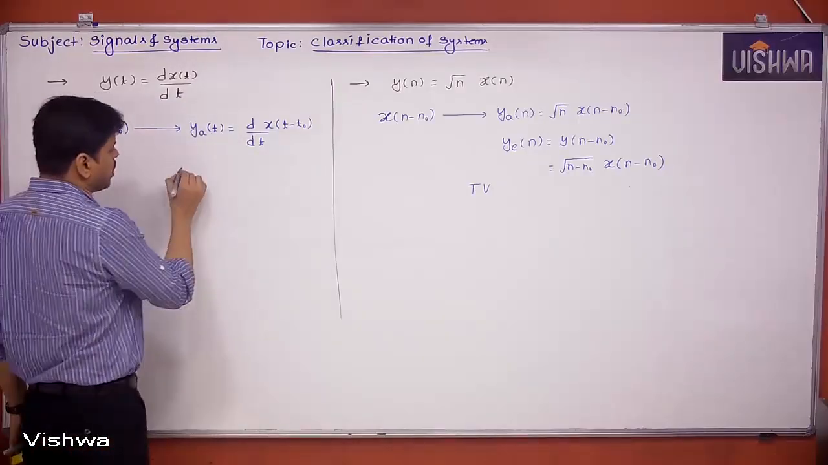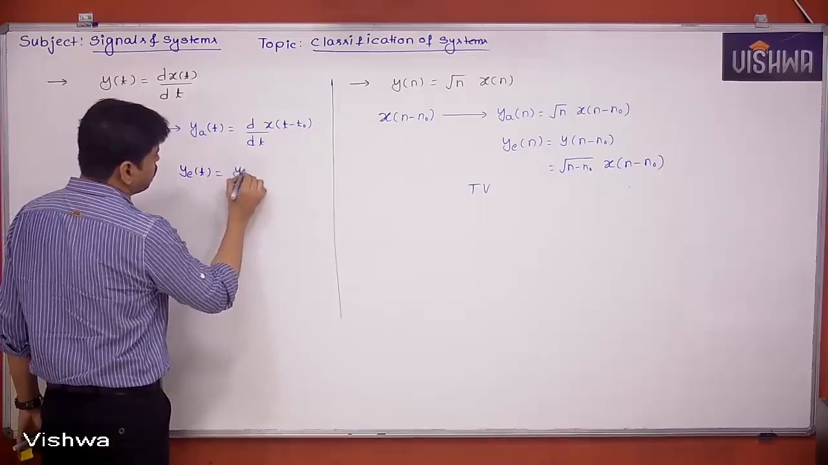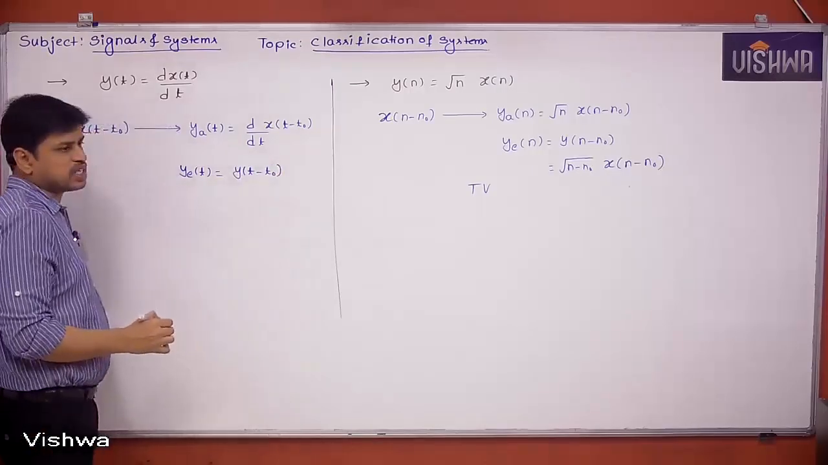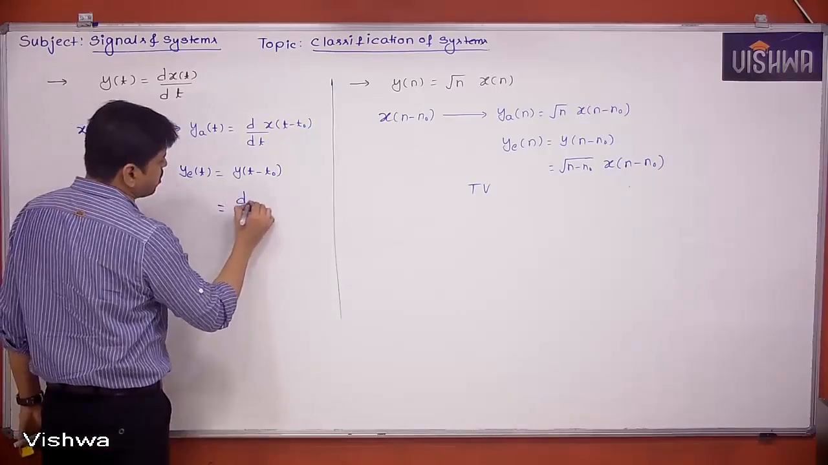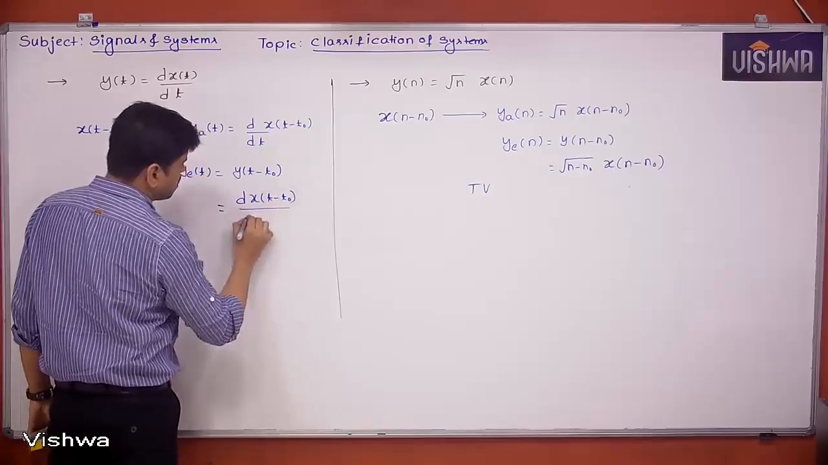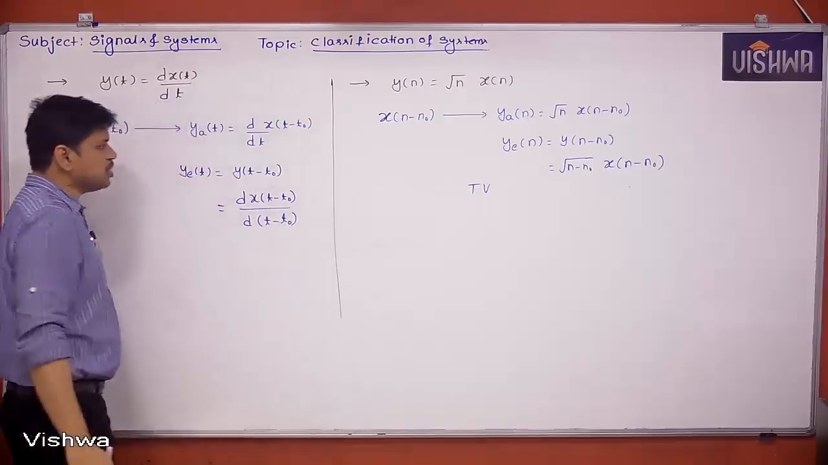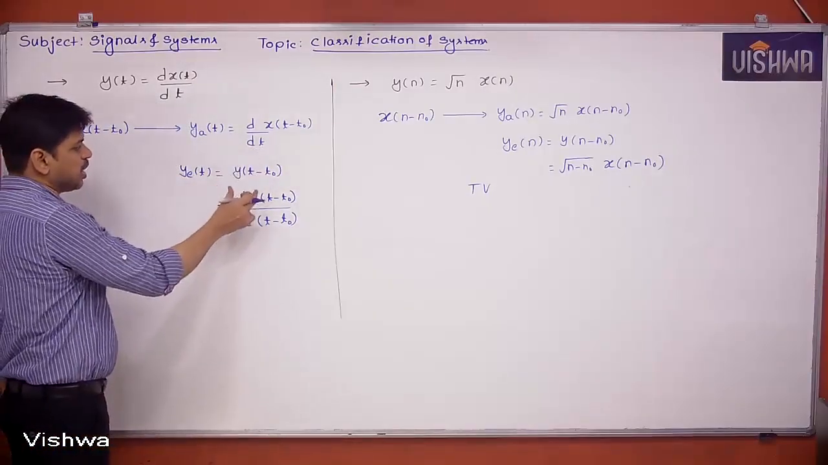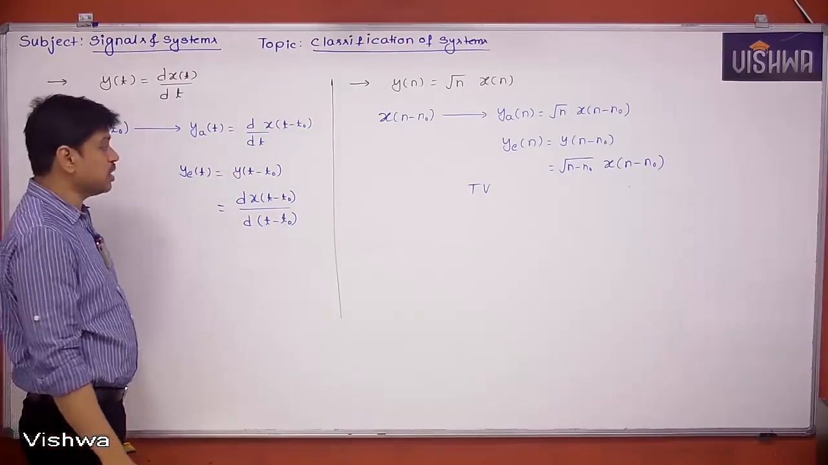But what is the expected output? Which is y of t minus t naught. That means wherever you see t, that has to be replaced with t minus t naught. Then what we are going to get is dx of t minus t naught by d of t minus t naught. Most people think that these two are different, that means expected output and actual output. They may look different, but they are exactly same.